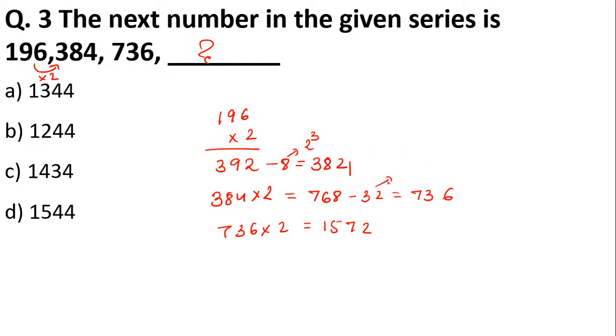And 32 is 2 to the power of 5, right students? 2 into 2 into 2 into 2 into 2. When you write 2 five times, we call it 2 to the power of 5. So the first is 2 to the power of 3, the second is 2 to the power of 5, so definitely this will be 2 to the power of 7.